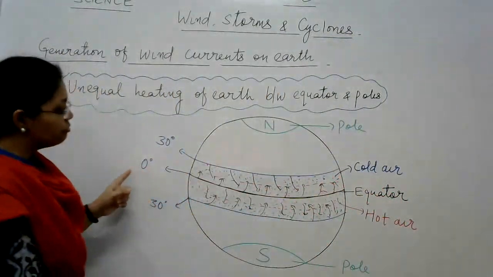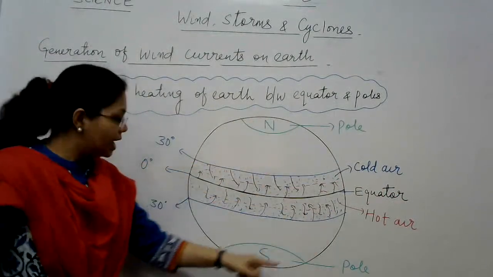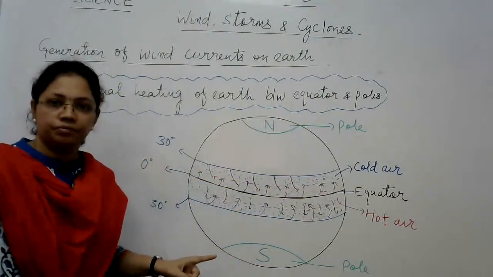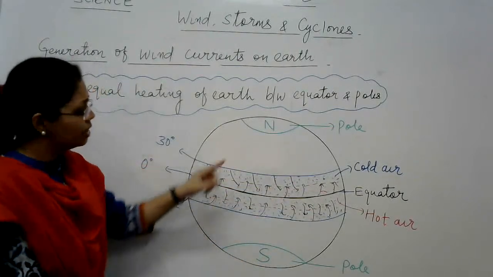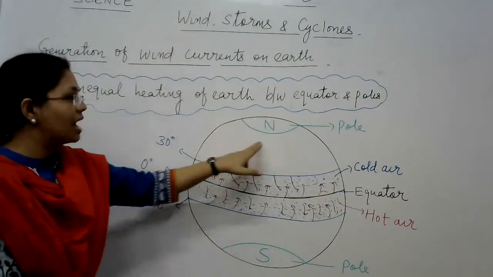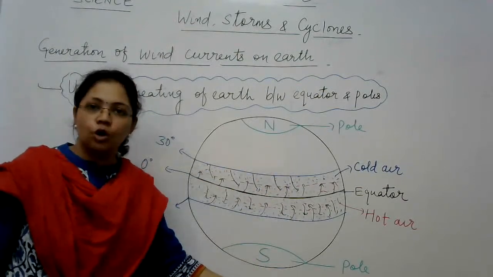So, if you refer to the diagram which I have drawn on this board, here I have represented the Earth, meaning the globe. At the tops on both sides, you can see that I have marked in green color the polar areas, the North Pole and the South Pole.